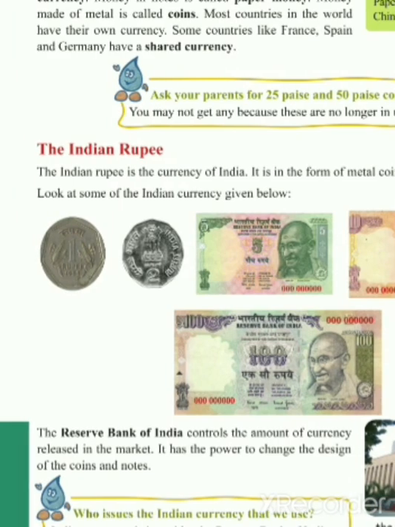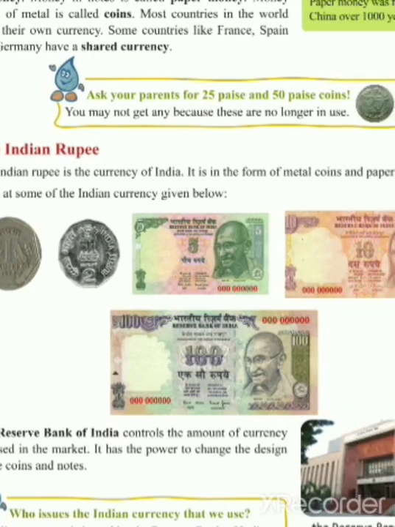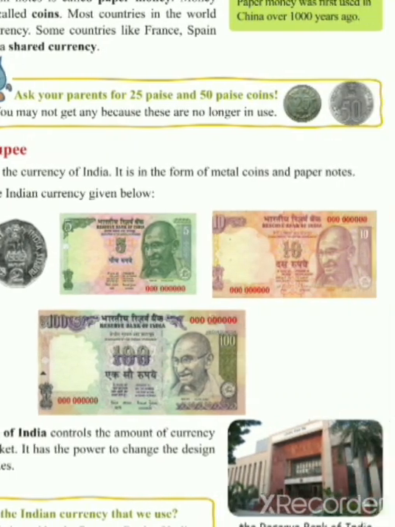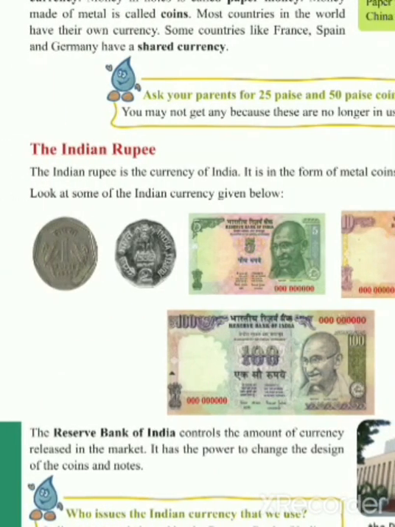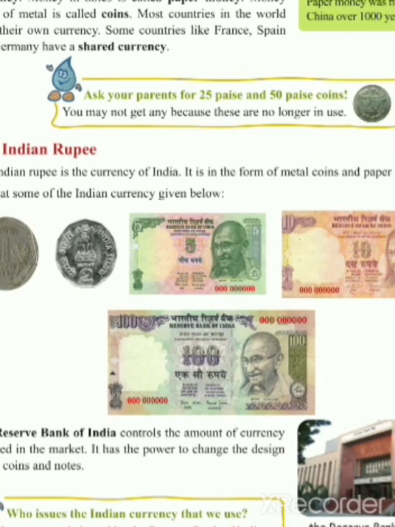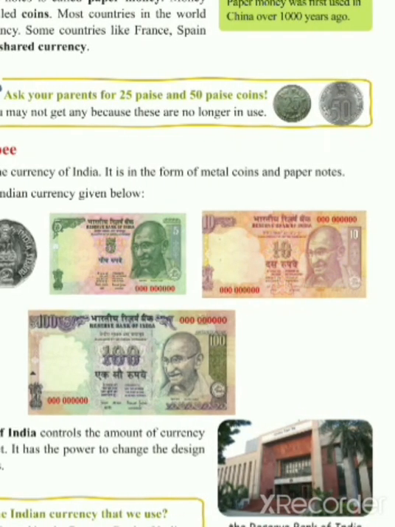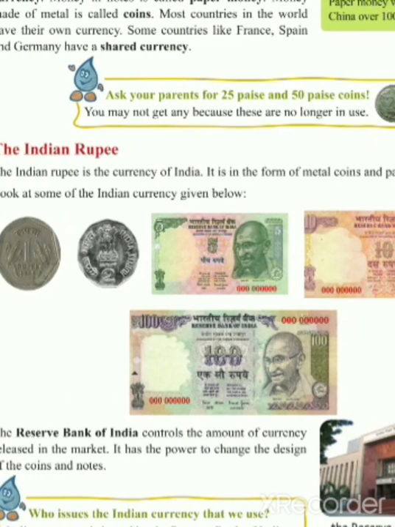Now, in India, which type of currencies do we use? The Indian rupee is the currency of India. It is in the form of metal coins or paper notes. As you can look here, we can see 1 rupee, 2 rupee coins, 5 rupee note, 10 rupee note, 100 rupee note. Other than this, today we are using coins of 1 rupee, 2 rupee, 5 rupee and 10 rupee. These are coins made of metal. Different metals are used to make these coins.